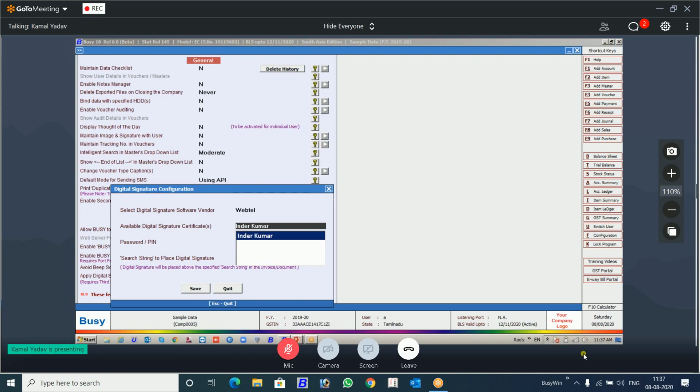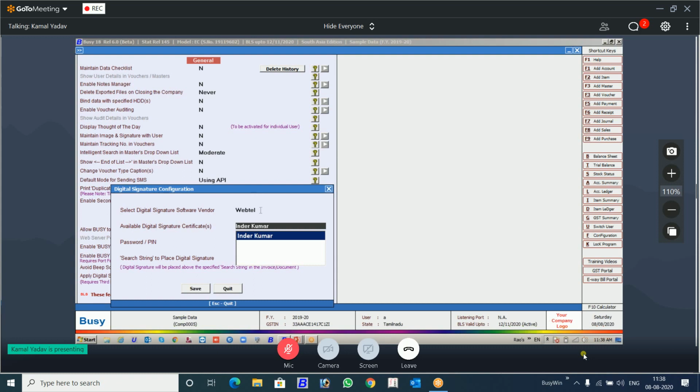When we come to this second place, from where this Inder Kumar is coming, it's not inside BUSY. Inder Kumar is coming from that DSC. Now BUSY has linked that DSC through that WebTel software. I'm not running the DSC software, the ePass software for DSC, at all. I'm not running the WebTel software. Just install them.